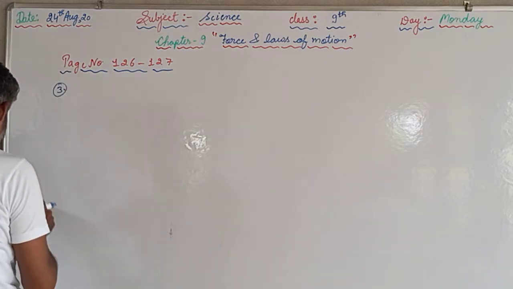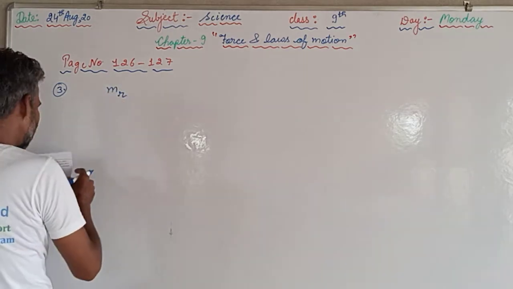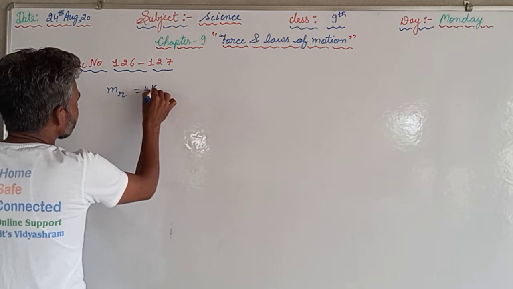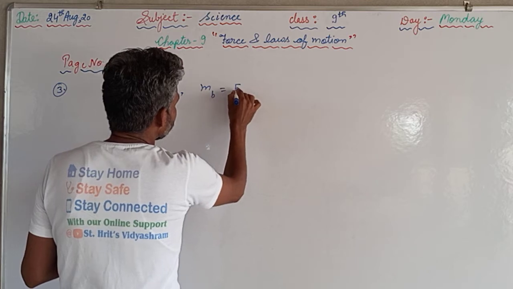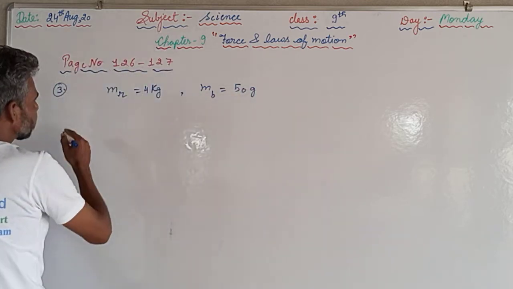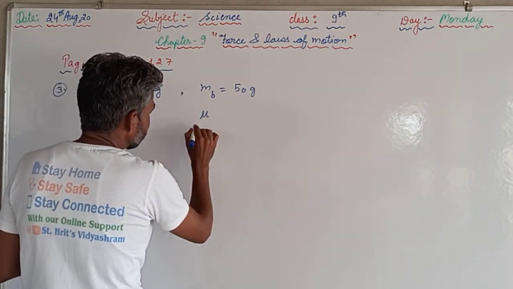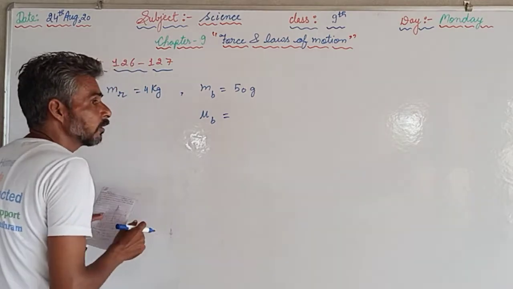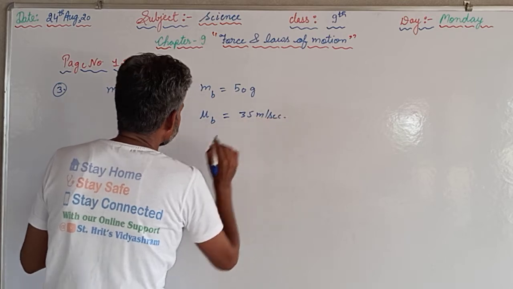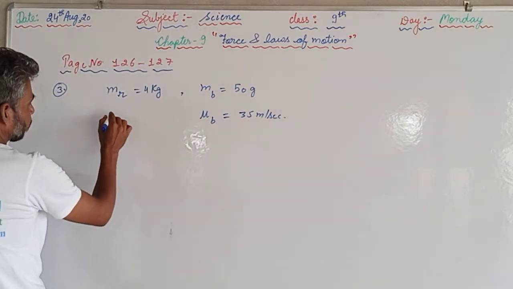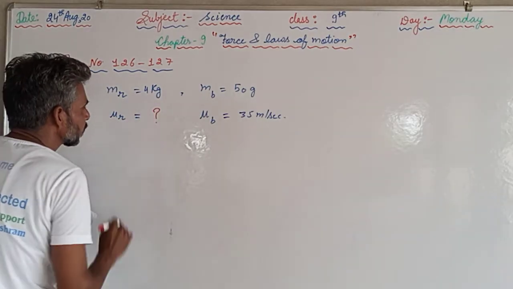In the question it is given that the mass of the rifle, which I have taken as mr, is 4 kilogram. At the same time the mass of the bullet, mb, is 50 grams, and ub, the velocity of the bullet, is 35 meter per second, and we have to find ur, the velocity of the rifle.